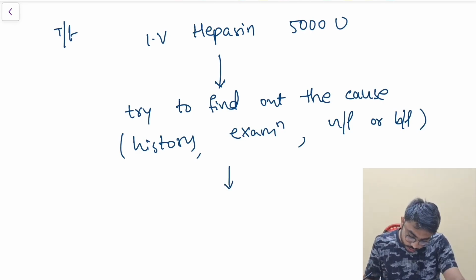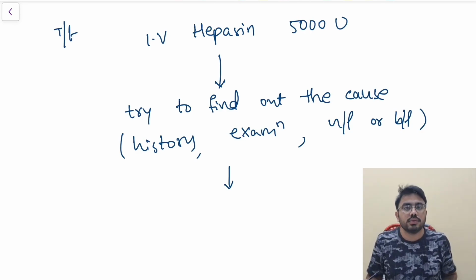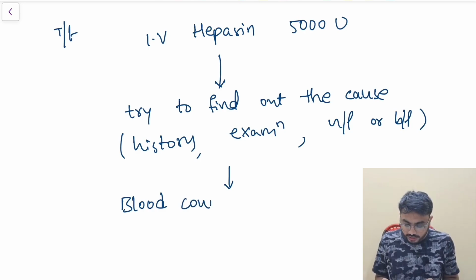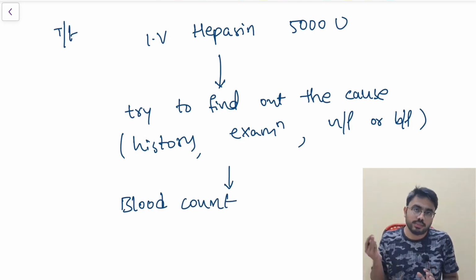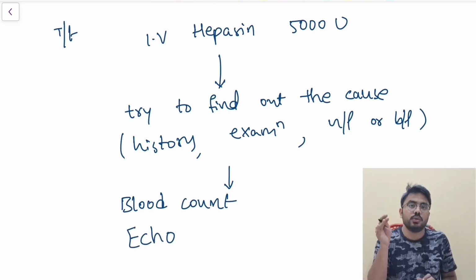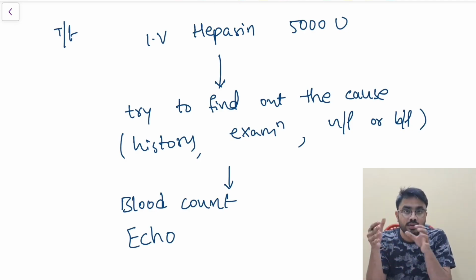Next I have to do some investigations. I have to get a blood count. Just a few investigations I am mentioning, not only this, some other things also will do, just basic investigations. I have to do echo. I have already told you heart conditions like atrial fibrillation, myocardial infarction, whenever there is ineffective contraction of the heart, all these things can lead to that.